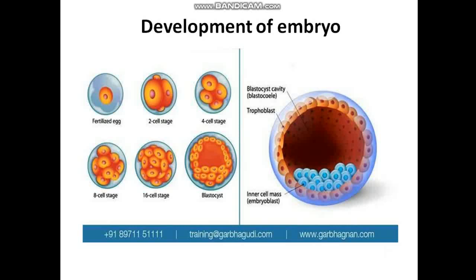Once the zygote is formed, it enters the post-fertilization event called embryogenesis. Here, the zygote undergoes a series of mitotic divisions, which we call cleavage, and the zygote keeps on moving towards the uterus. As a result of the first mitotic division, the zygote forms a 2-celled stage, later a 4-celled stage, later an 8-celled stage, a 16-celled stage, and so on. The formed daughter cells are known as blastomeres. And here, the embryo containing 8 to 16 blastomeres is called a morula.